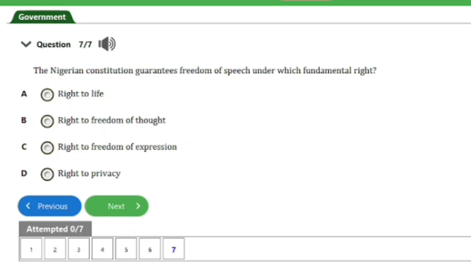And here is question number 7 of 7, which is the last here. It says, the Nigerian Constitution guarantees freedom of speech under which fundamental rights? A. right to life, B. right to freedom of thought, C. right to freedom of expression, D. right to privacy. So the answer to this question is option C here, that's right to freedom of expression. And that's it for this question.